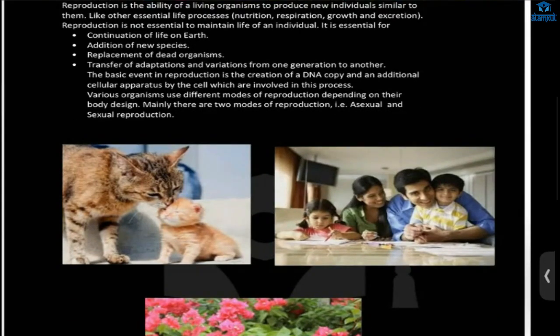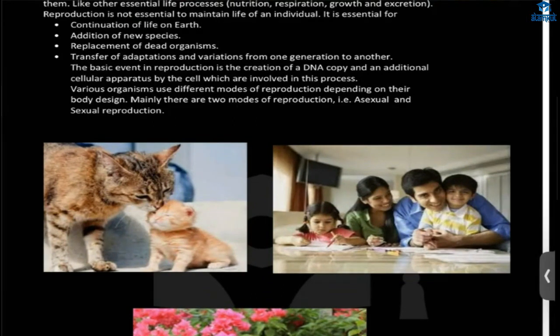What is reproduction? It's a way for organisms to continue their species. It is a process for continuity of the species of an organism. Correct. The process of formation of a new individual from the existing one. That is reproduction. Let's see why reproduction is an essential life process.